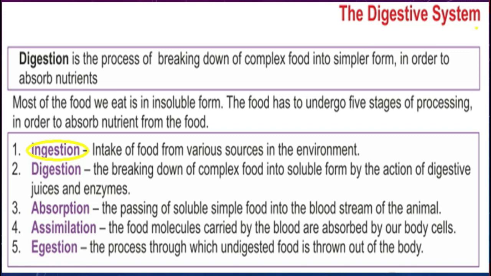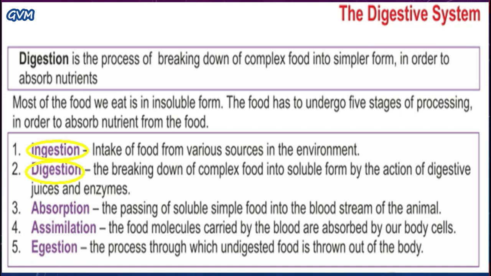After ingestion, the next step is digestion. As I said earlier, it is the process where large food molecules are converted into small food molecules in order to make it easier for our body to absorb the nutrients from it.